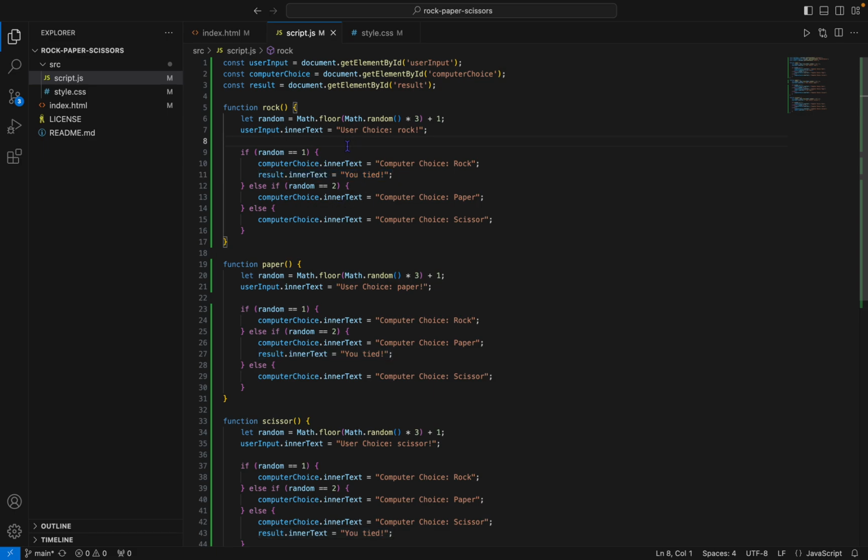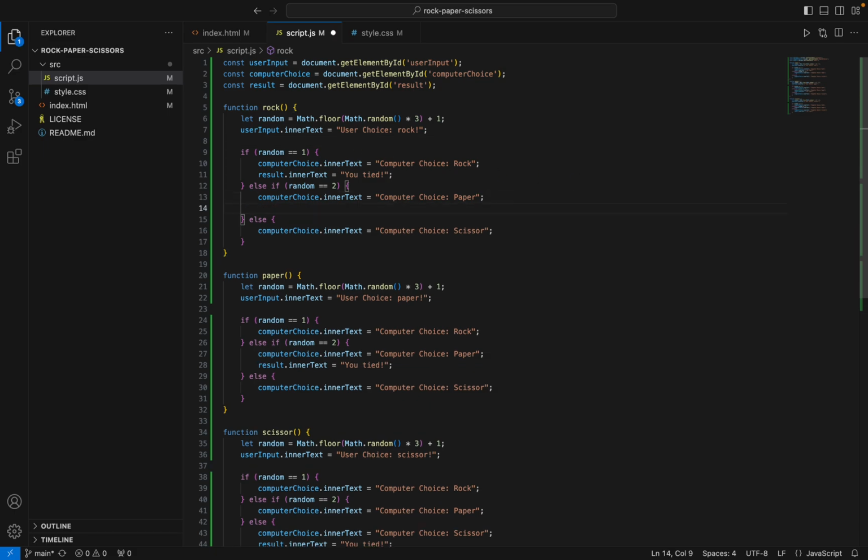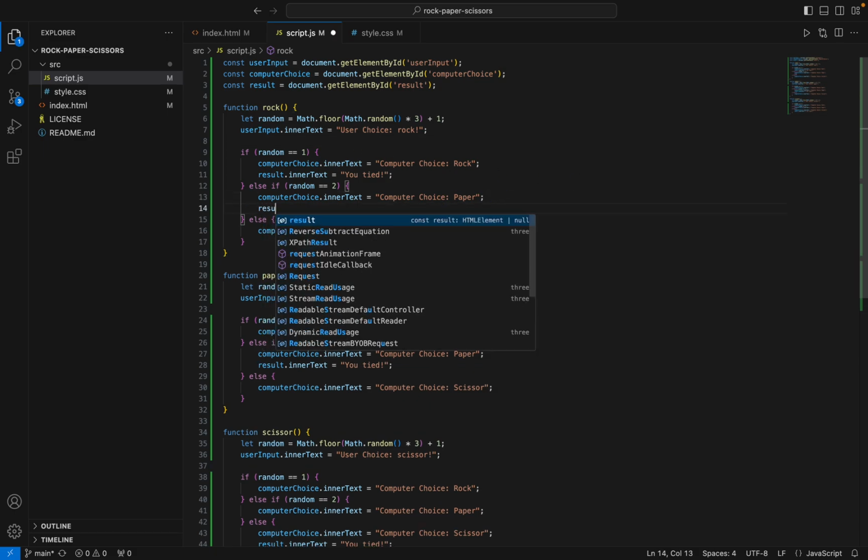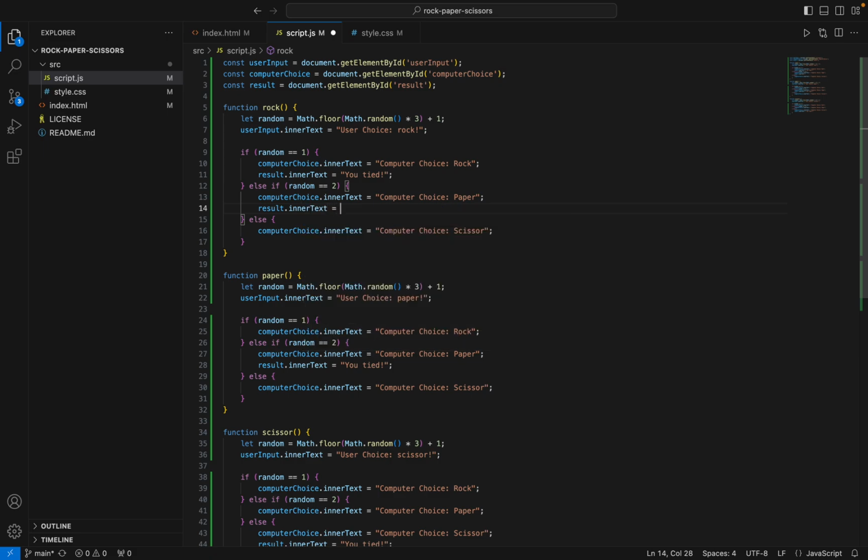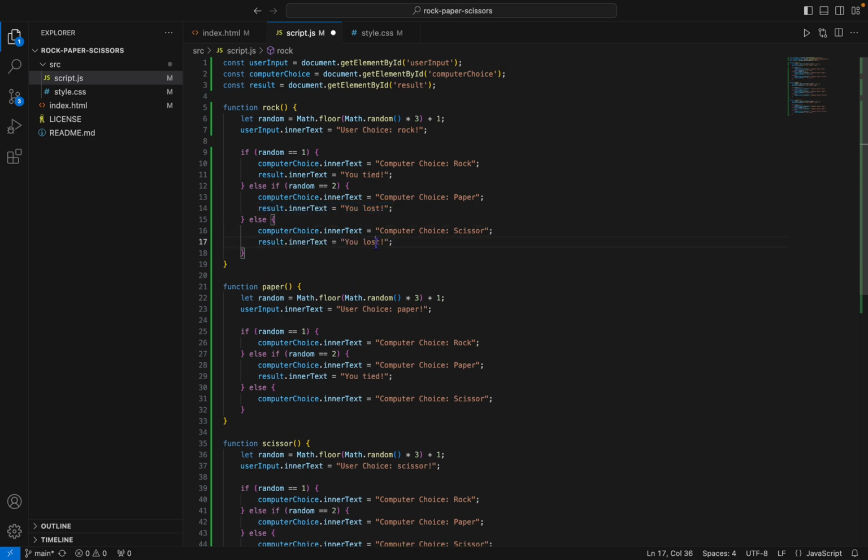So rock and paper, the computer wins. And let's copy it down, and here let's say you won.